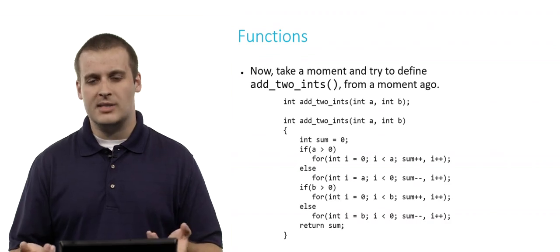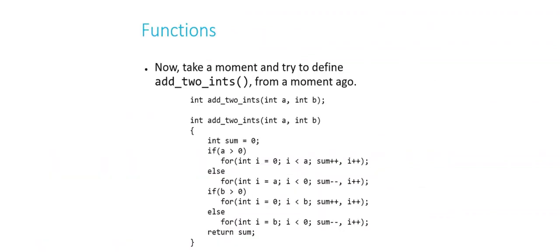Now you could also have implemented it this way, which I highly do not recommend. This is bad style for one thing and really bad design. But it does in fact work. If you take this code, which is in badadder.c, and use it, it actually does add two integers together. It's a very poor implementation of this particular behavior, but it does work. And it's here to illustrate the point that we don't really care what happens inside the black box as long as it has the output that we expect. This is a poorly designed black box, but at the end of the day, it does still output the sum of a plus b.